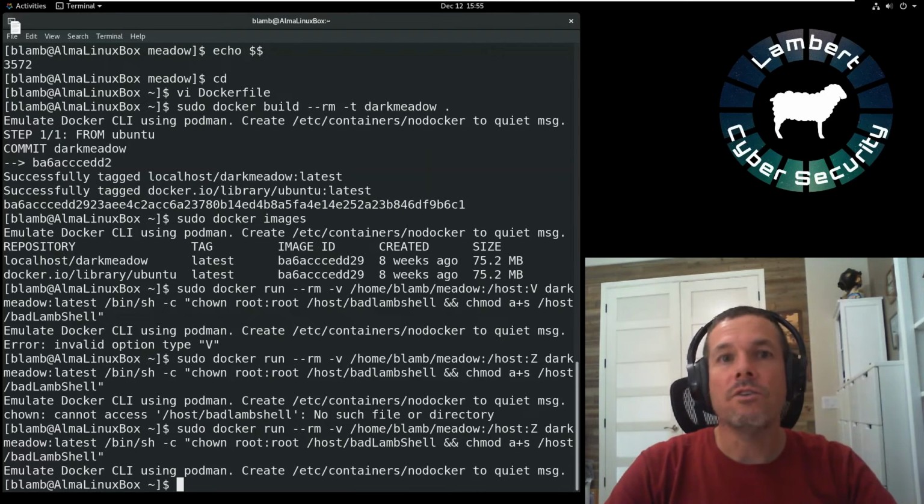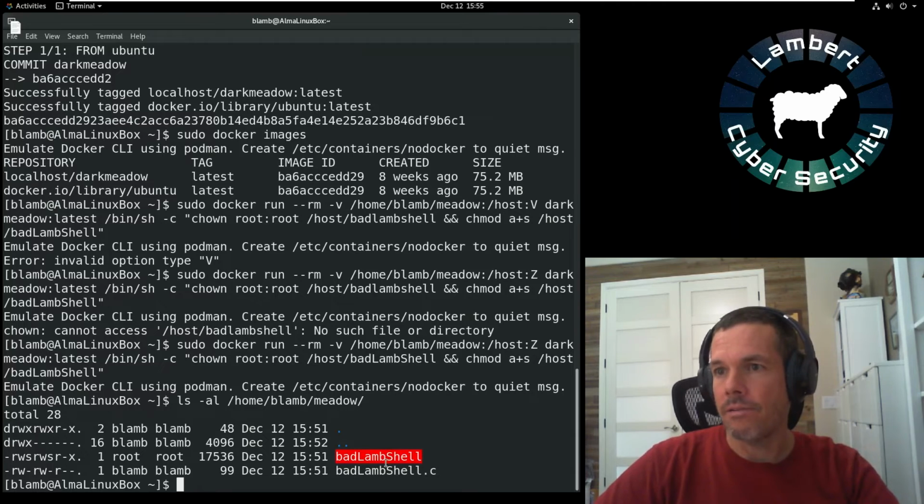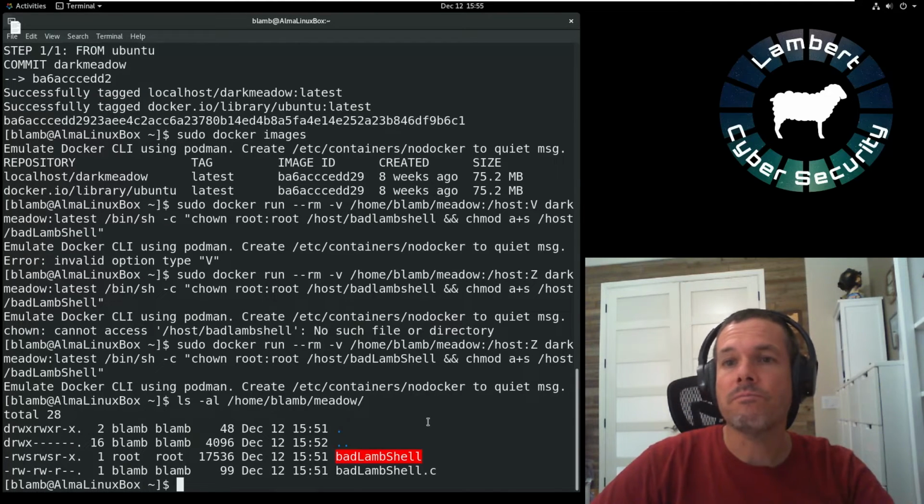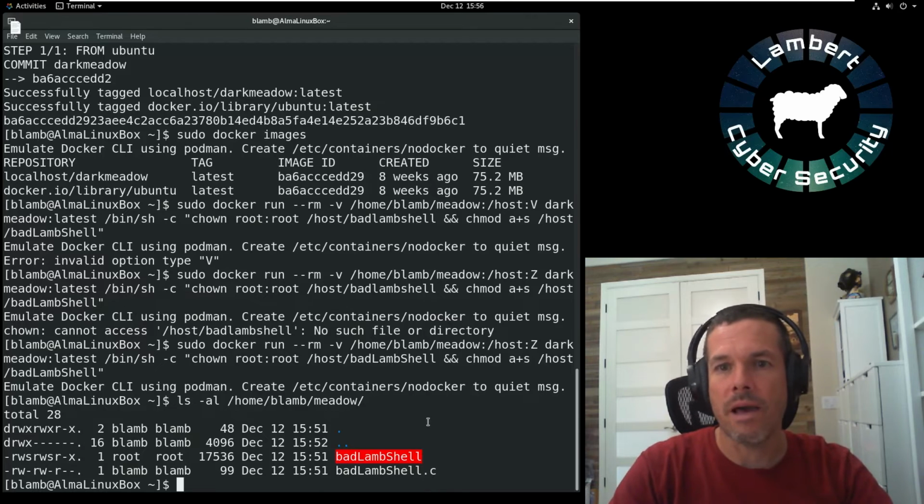First of all, let's go ahead and look at that executable to see if anything actually changed with it. All right, you can see the color changed. That tells us something. But bad lamb shell is now owned by root. Most importantly, the set UID bit is now set. So that should allow that set UID to actually set the UID to 0 when we run bad lamb shell.